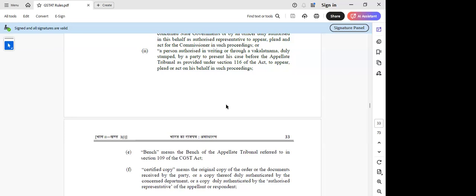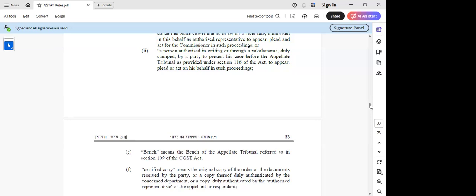I'll give you a parallel. Take an example: a client is in jail, and an application has to be filed in court. In those cases, even without the client's signature, the advocate can file a memo of appearance and move an application in court. Somebody, I told you, has copied provisions from High Court procedure rules and incorporated them here, thinking that it looks fancy. Please don't use this.